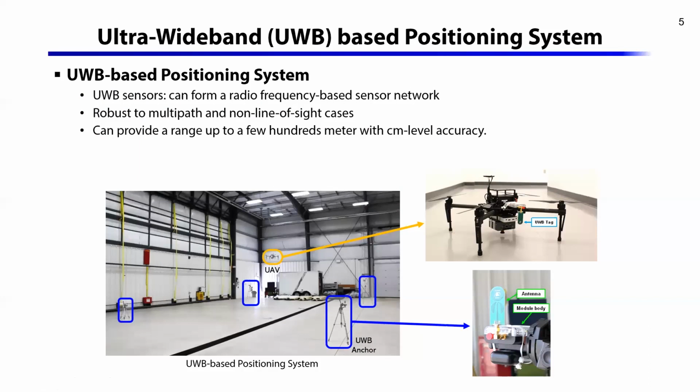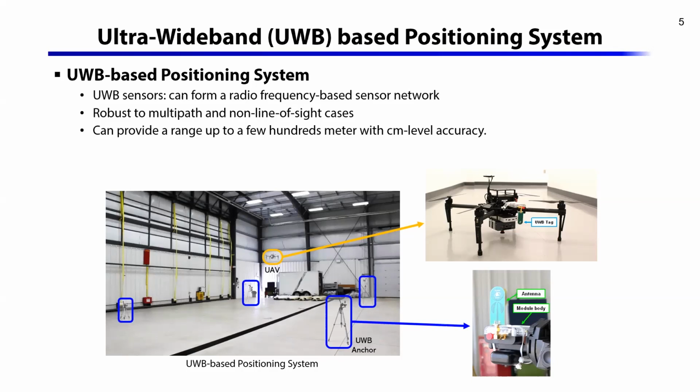The UWB sensors can form a radio frequency-based sensor network where some sensor modules are placed as anchors and one module is attached as a tag to the vehicle. In this configuration, by leveraging time-of-flight techniques, the UWB tag can get ranges between the tag and each anchor in a round-robin manner.